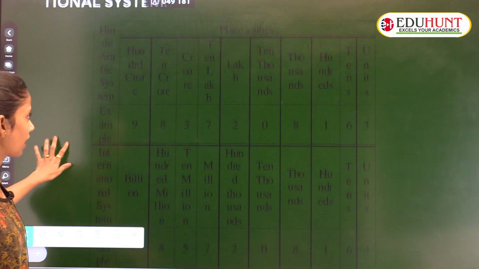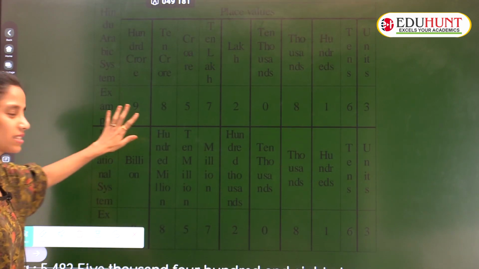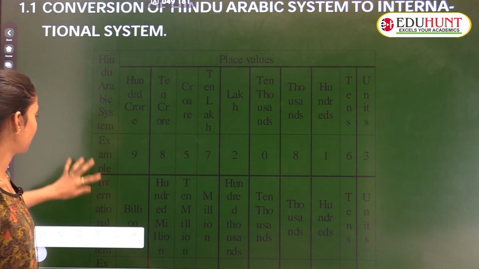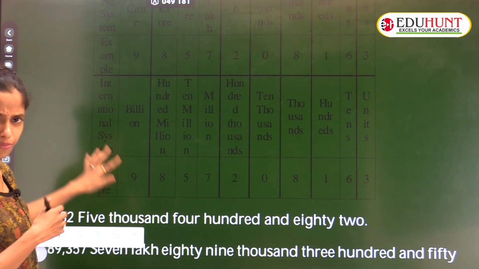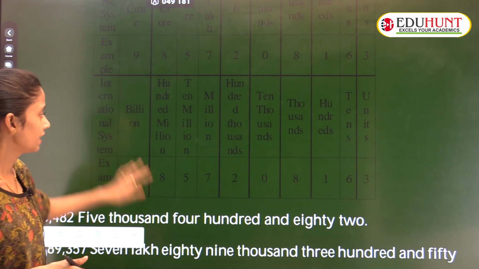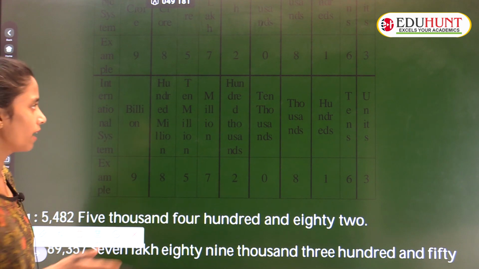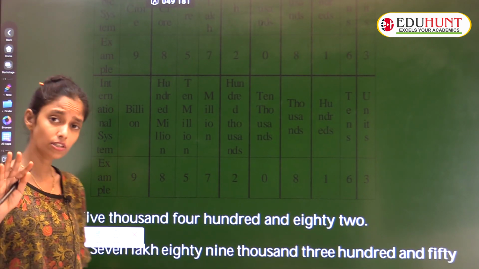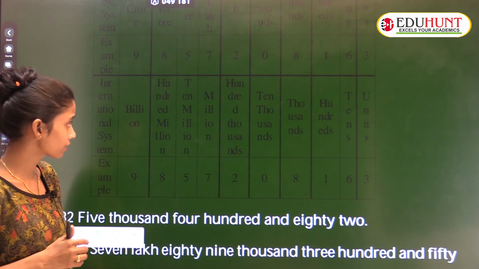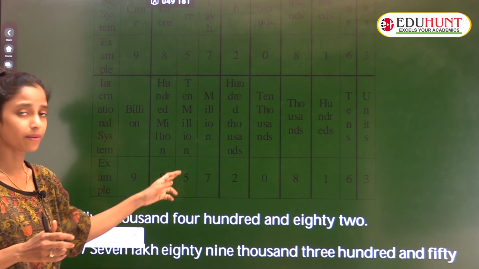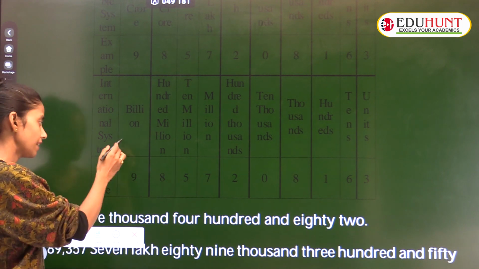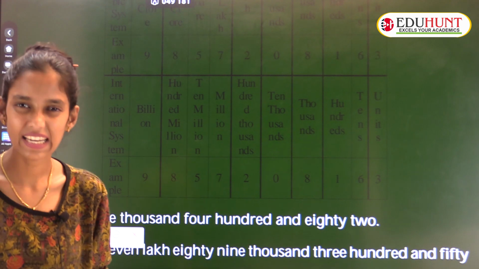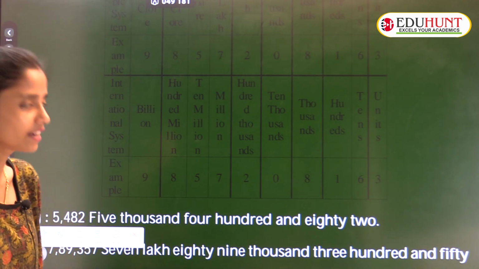Guys, you can't see here, but this is nothing but a place value chart only. I already showed you before. Here in this international system, I'll tell you: ones, tens, hundreds, thousands, ten thousands, hundred thousands, million, 10 million, 100 million, like that, billion, 10 billion, 100 billion, trillion, 10 trillion, 100 trillion.